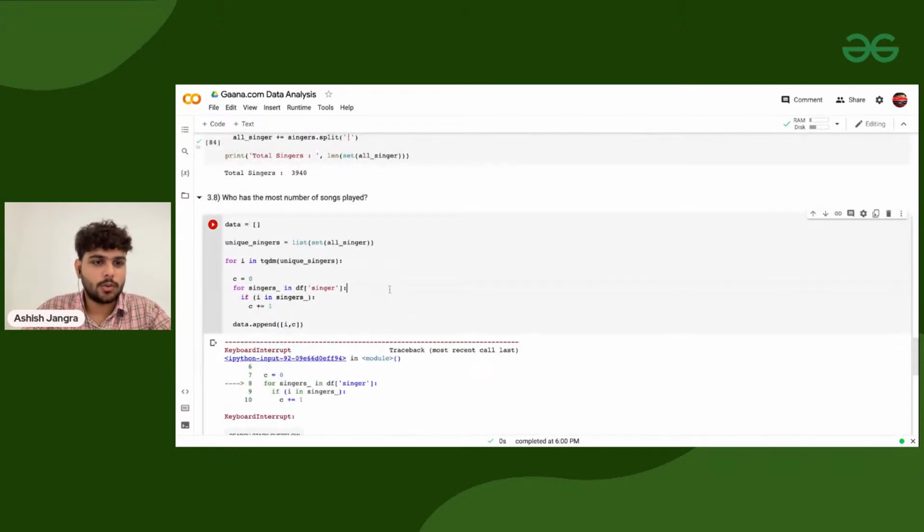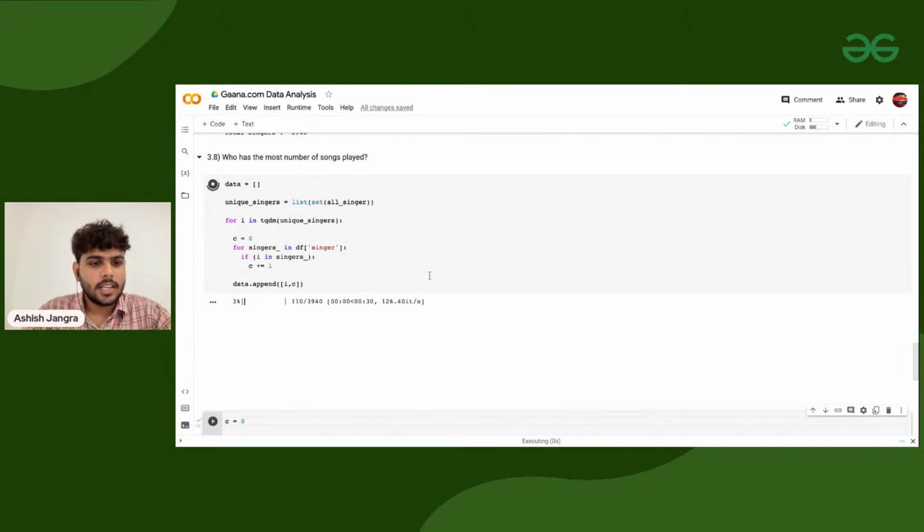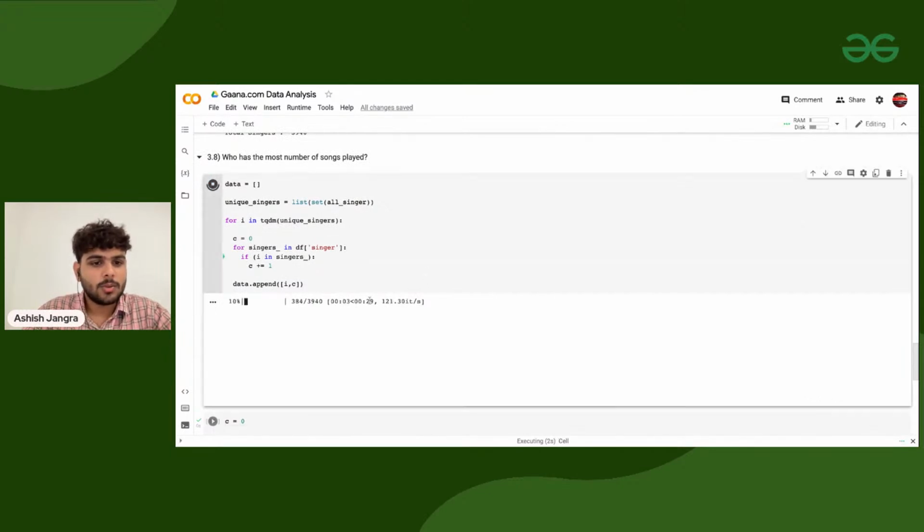This logic will take time to execute. So now if I'm executing it, here you can see it will take almost 30 seconds. Earlier you didn't know that, so you need to pass the whole function, the list that we are having, through tqdm, and you will get the output through it. Sorted?